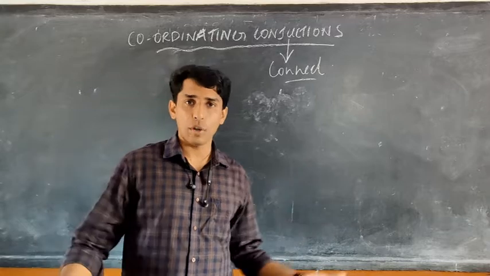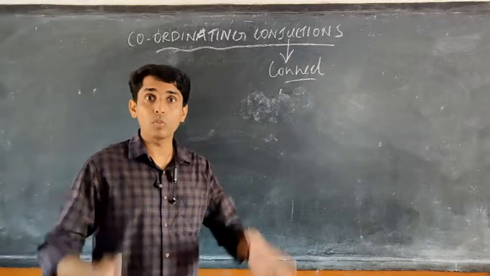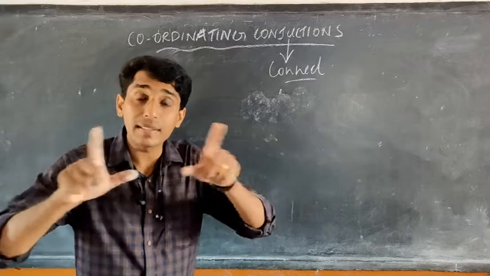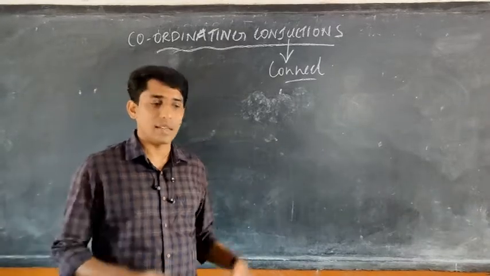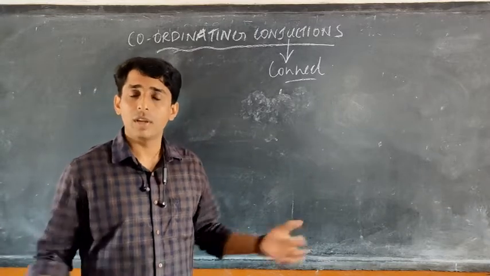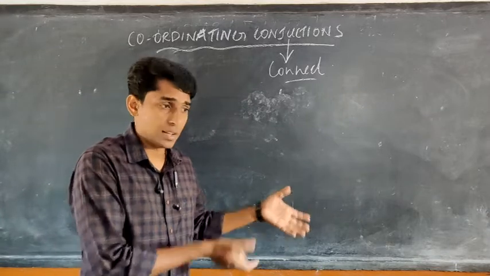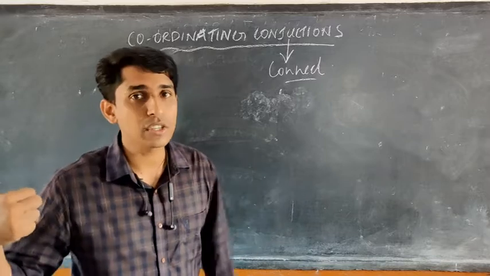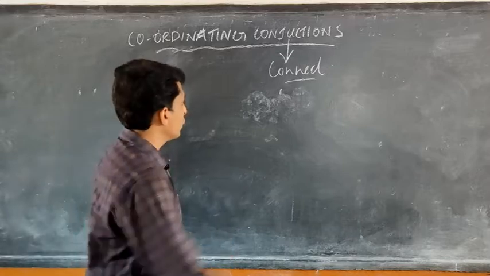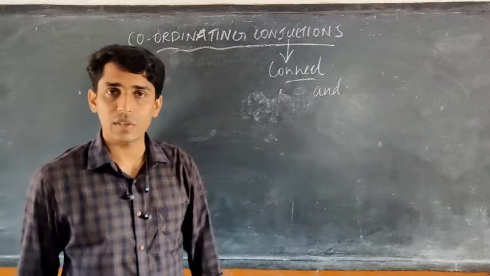For example, I am a good boy and I am brilliant in my studies. You can say I am a good boy, or I am a good girl. I am brilliant in studies, another one. Two sentences we take: I am a good boy. I am brilliant in my studies. We can simply connect them by using, as I told you earlier, and. I am a good boy and I am good at studies. We use the word and to connect two sentences.